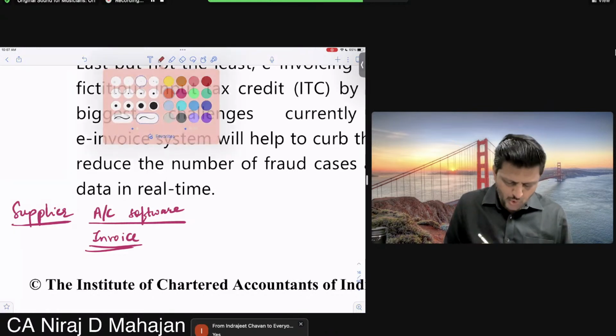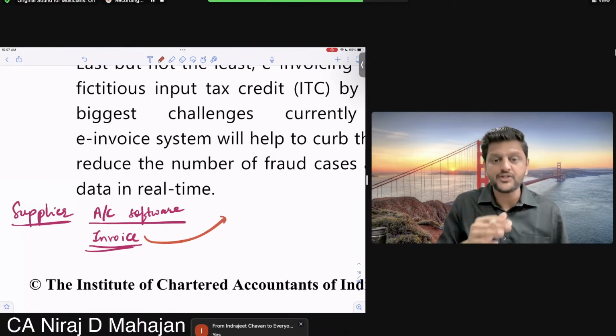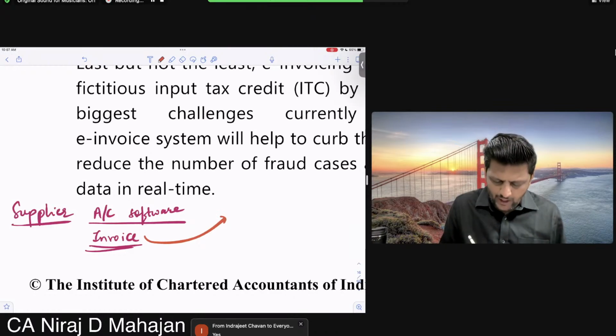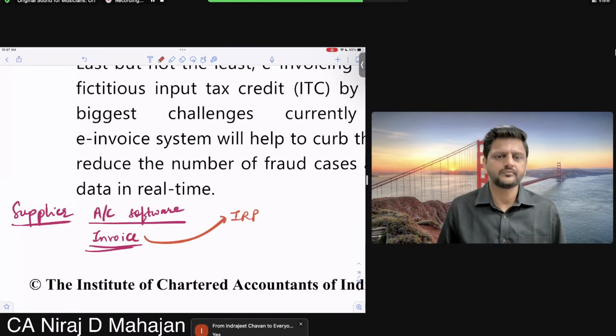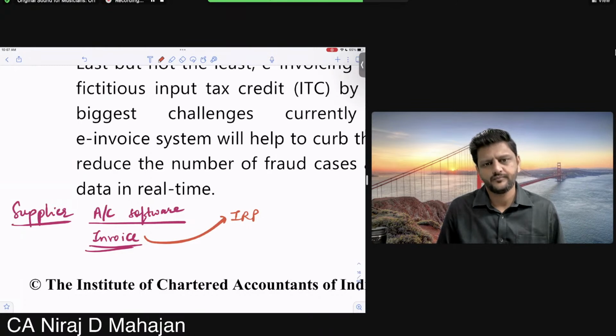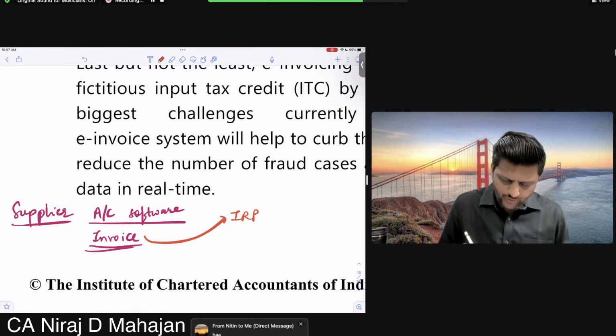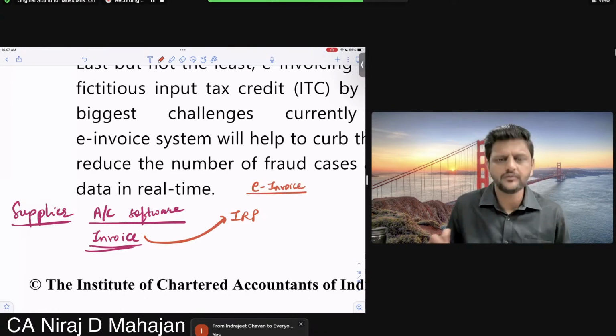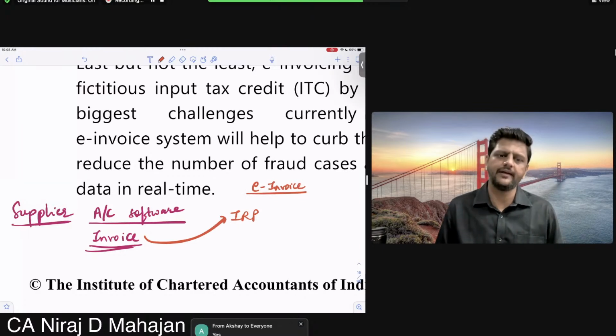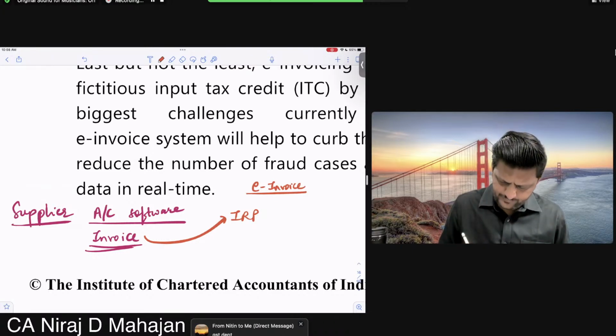Now this invoice needs to be registered on IRP. Understood? This much are you getting me or no? Why? For the purpose of e-invoicing. Fine. IRP is maintained by who? GST. Correct.